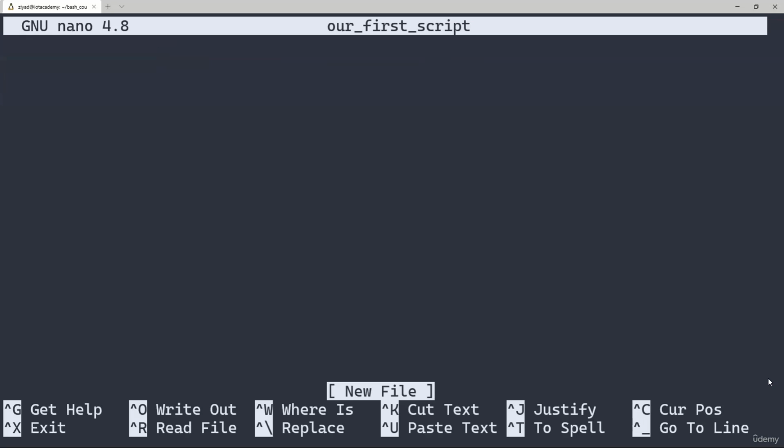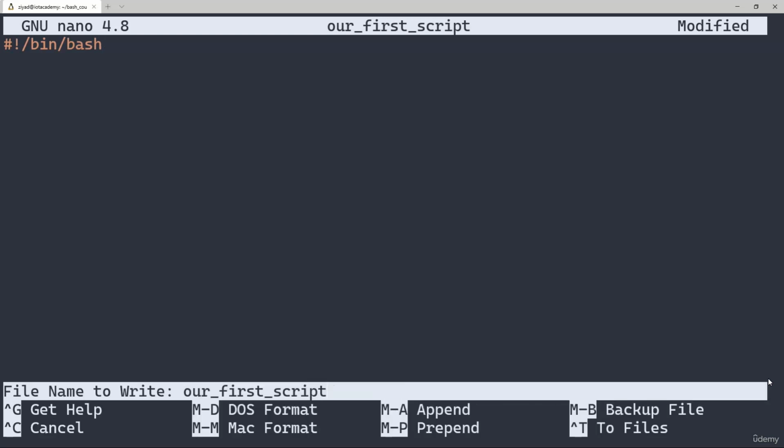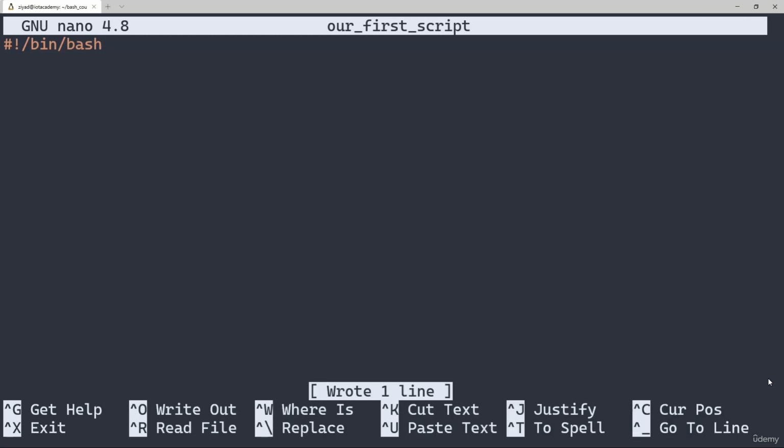Awesome, we've got our script and we're ready to go. So let's write our shebang line. It's very easy. We just type #!/bin/bash at the top and save our file. On Nano, you can save the file using Control and O, or Command and O if you're on a Mac. Our system now knows that we have a bash script.